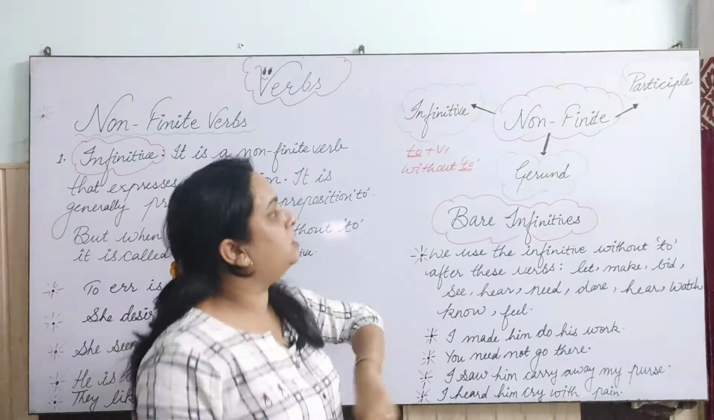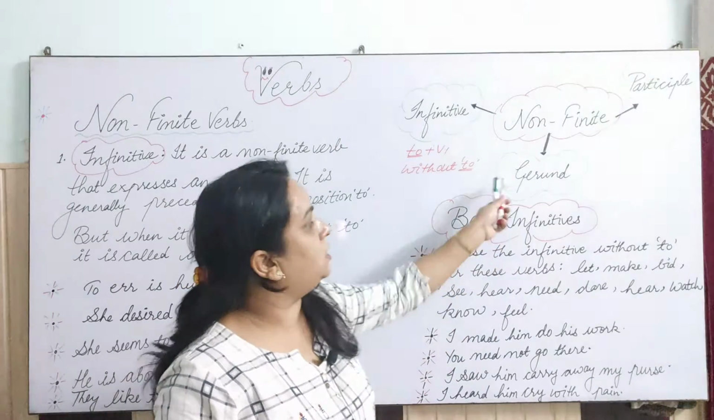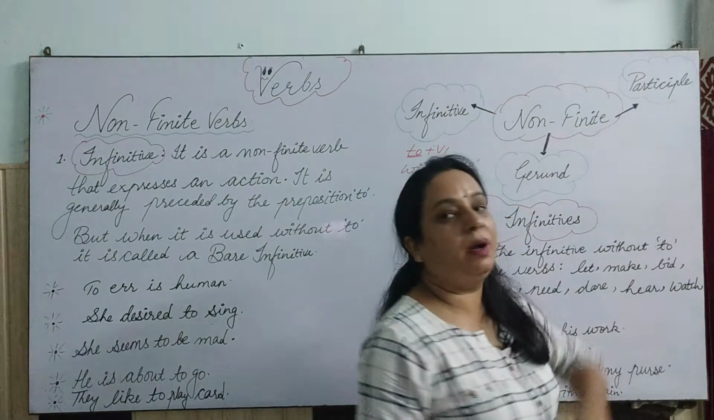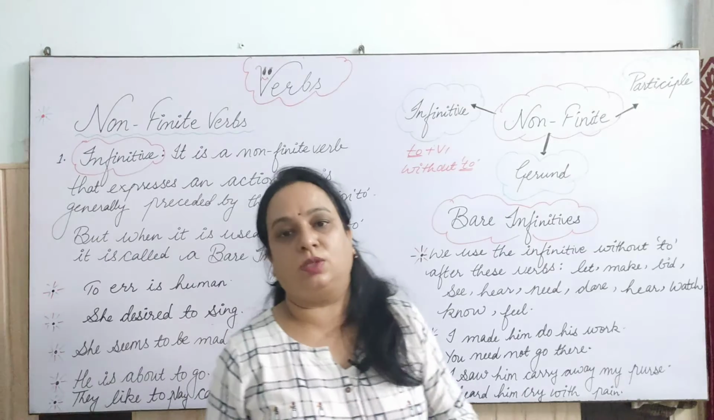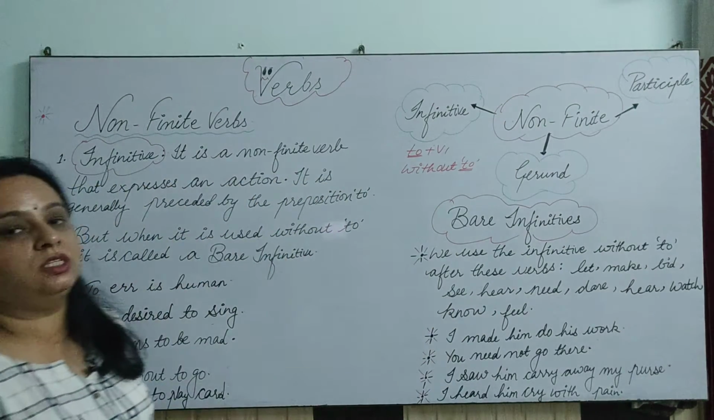And the second one is when a non-finite verb is used as a gerund. So this is the second kind of non-finite verb. And the third one is participle. This is also divided into two parts, present and past participles. Okay, so let's talk about infinitives in this video.